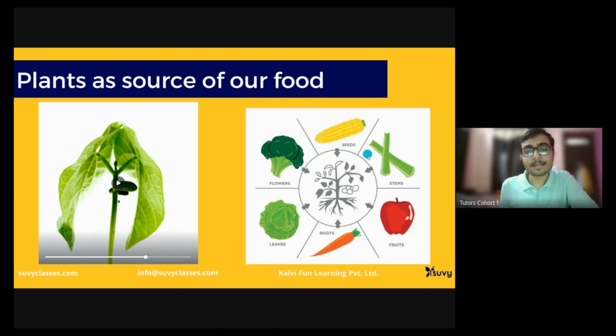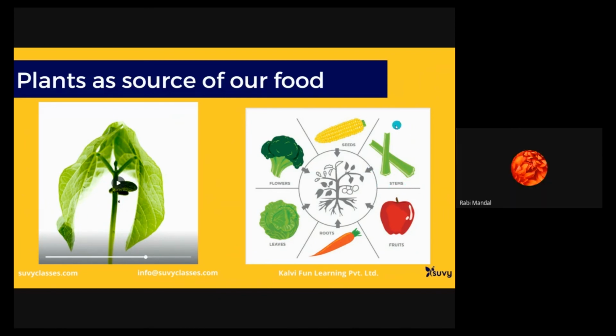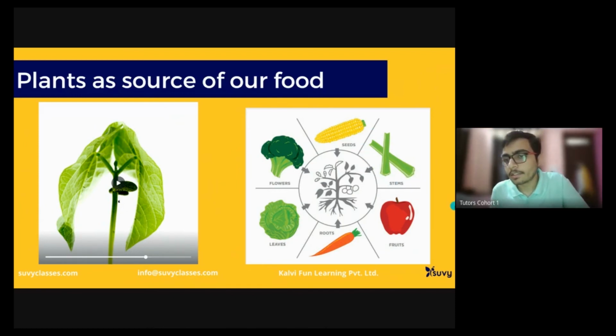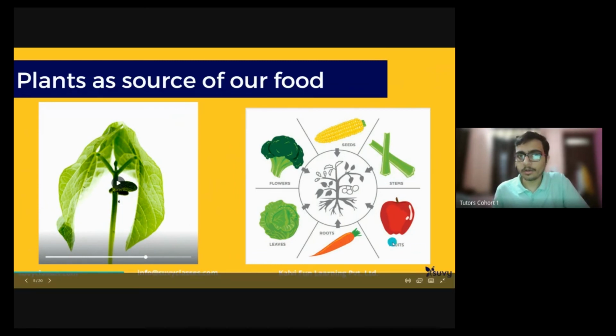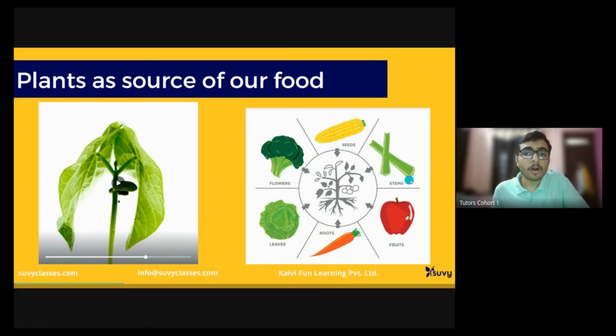Suggest some examples for stem. What is the stem? This is not clear, I guess, in the diagram. But when we go to the market, we buy some food items. Like when I buy an apple, that is a fruit of a plant. So what am I buying which is the stem of a plant?